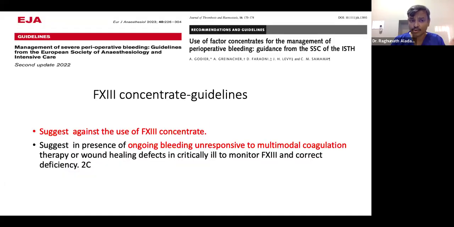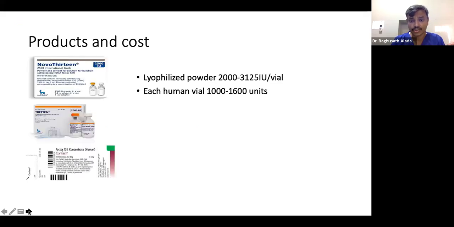At present, guidelines, both recent and even the hematology guidelines, mention against factor 13. They suggest that in the presence of ongoing bleeding unresponsive to multimodal coagulation therapy, or wound healing defects in the critically ill, monitor factor 13 and correct deficiency. Means when there is no response to multimodal coagulation therapy, then check factor 13. If that is deficient, we can transfuse this. That is an option.